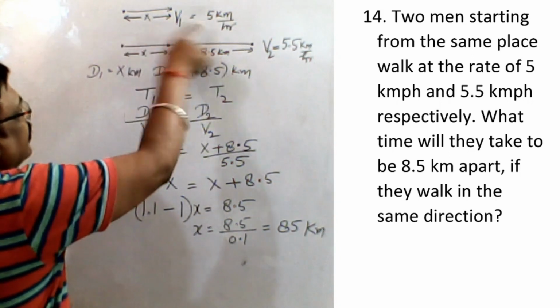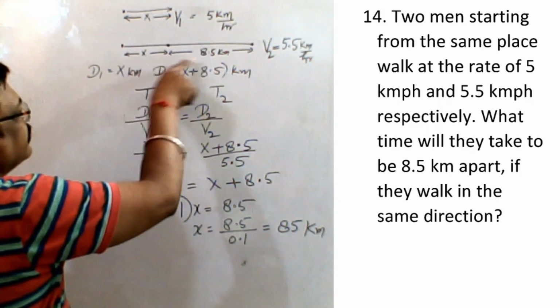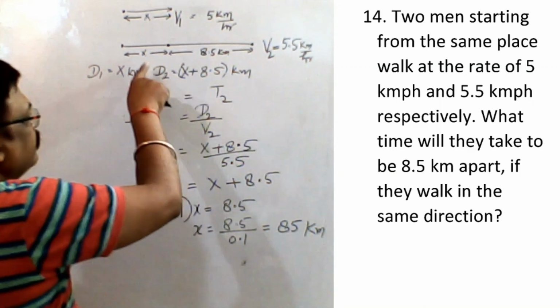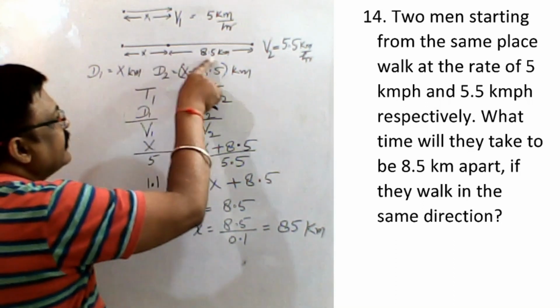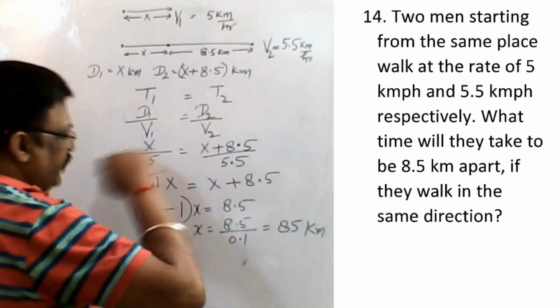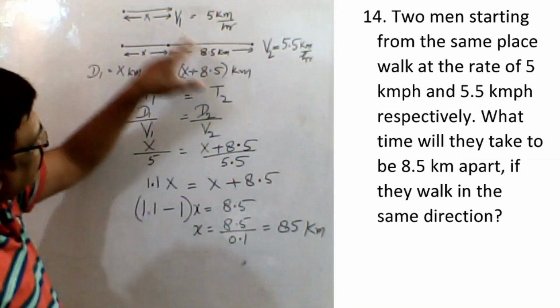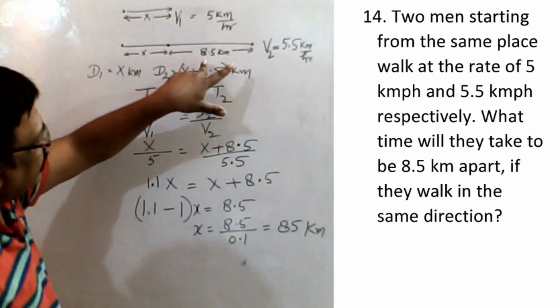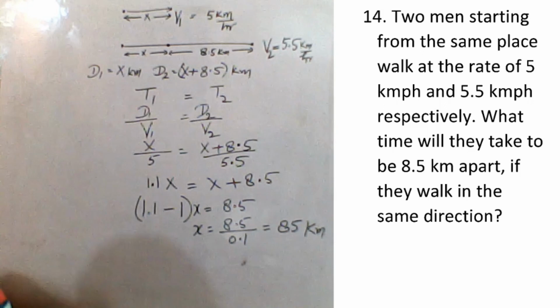So let's first start with 5 km per hour. He travels x distance. Meanwhile, the other man whose speed is 5.5 km per hour travels x as well as 8.5 km, as per the question. So now we have to find out the value of x. When the second man overtakes the first man, both are 8.5 km apart. Then we have to find out this x value.